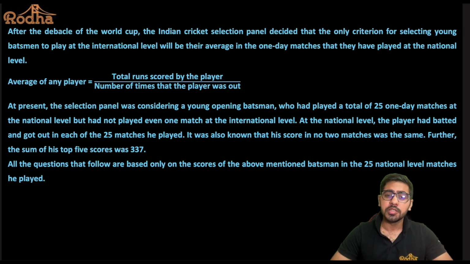Why I want you to do these exercises, because this is a typical CAT level set where you might feel that you're doing everything correct, right? And then later you realize, okay, this is a silly mistake that I make. So a lot of chances of making silly mistakes in this set. This is a typical, very tempting CAT level set where you feel, okay, I've got all 5 out of 5 correct, but that is actually not happening. You realize later that you got only 3 correct or 2 correct. So please pause the video, attempt, and then look at the solutions and let me know in the comment section below.